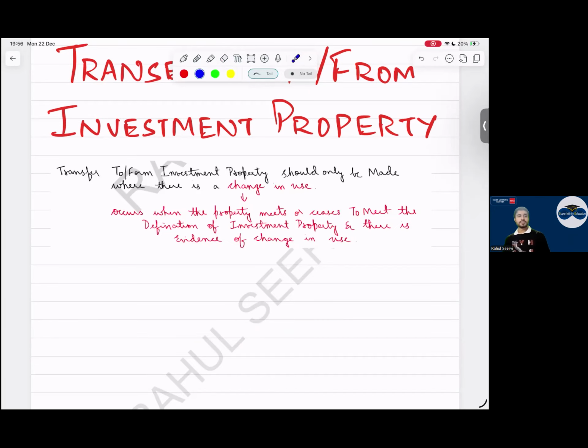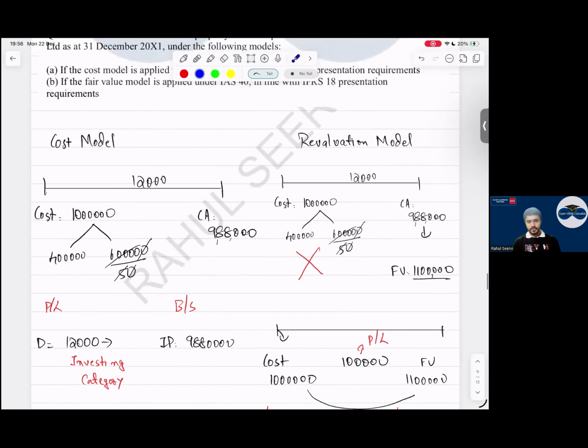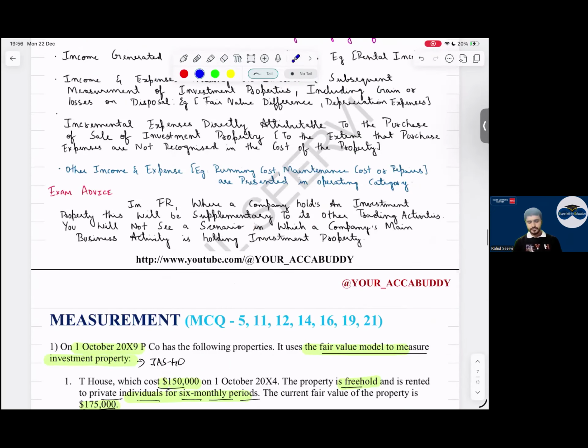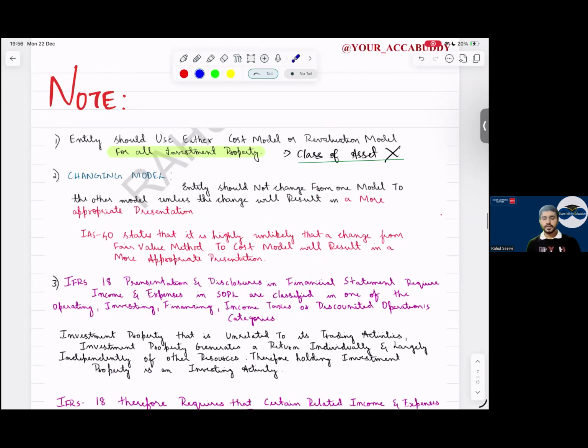What did we cover till now? Sir, definition, initial measurement, subsequent measurement. Any doubts? No. So see here now a theory point. The first theory point: an entity shall use either the cost model or the revaluation model for investment property. If there are 10 investment properties, you have to follow either cost or revaluation model. The class of asset concept will not apply.